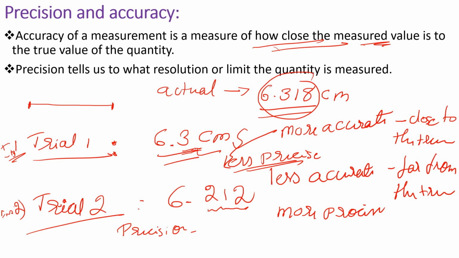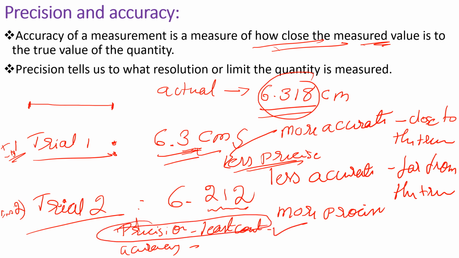The least count of that particular instrument tells us the precision, but the accuracy is by the actual experimental methods. If it is nearer to the true value, I can say that it is more accurate. And precision is the limit of resolution of any instrument. So the limit of resolution of any instrument is a measure of the precision of the instrument.